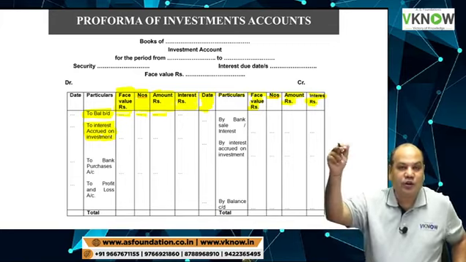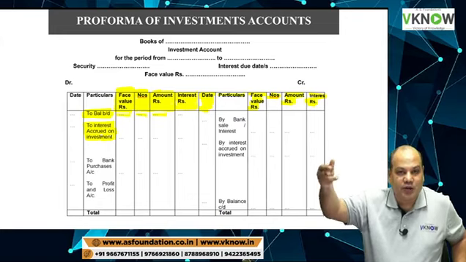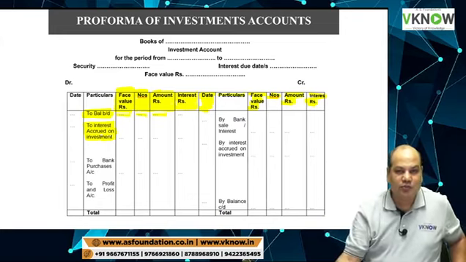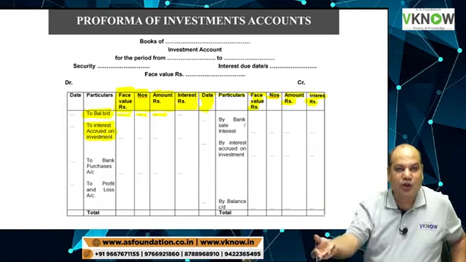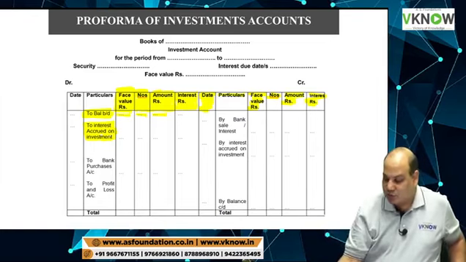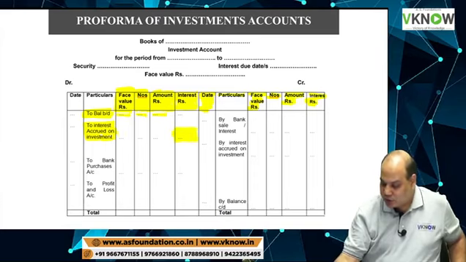Remember, last year they must have credited interest income. This year we are going to reverse it: interest account debit to interest accrued on investment. This is the reversal of last year's interest accrued.